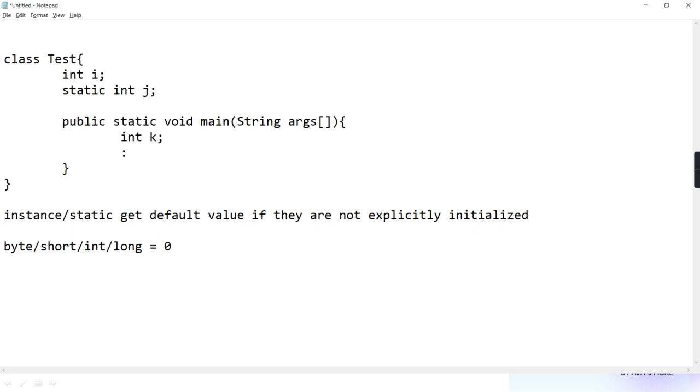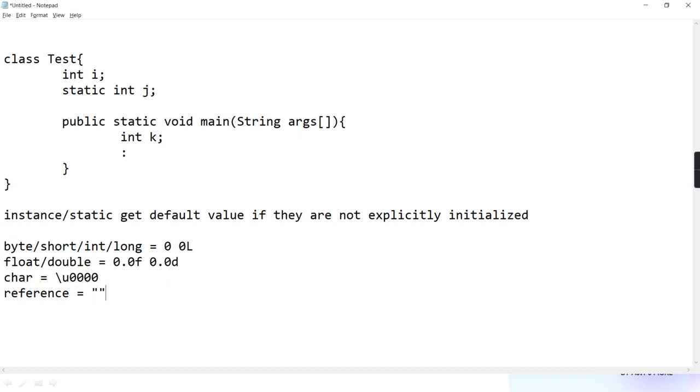Okay, I'm giving the table, don't worry, right? Then for float and double, the default is 0.0F, 0.0D. If it is character, the default is \u0000, Unicode 0, which is treated as null value.